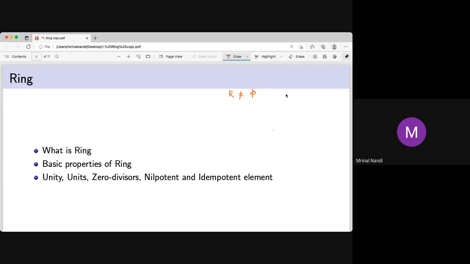You know what a ring is? A ring is any set equipped with two binary operations. One is addition, the first operation, and the other is multiplication, the second operation. And we know this is a commutative group under addition, with all these properties: associativity, commutativity, identity, and existence of inverse. Under multiplication, what happens? It is just associative. Under multiplication, it is just a semigroup.